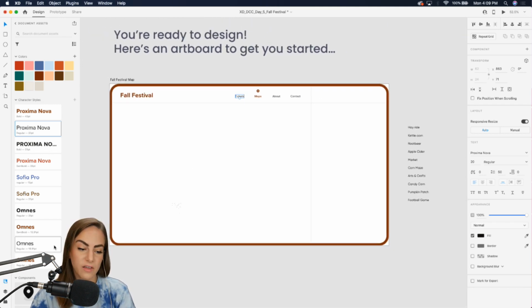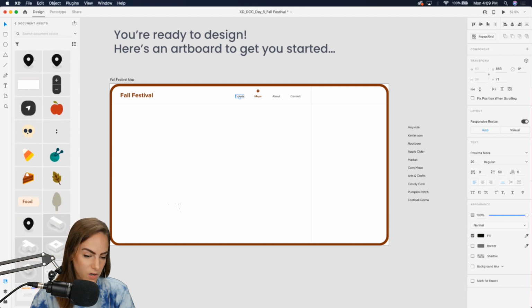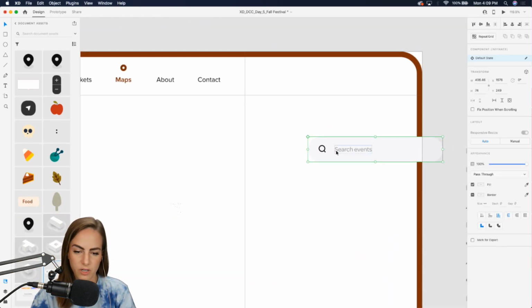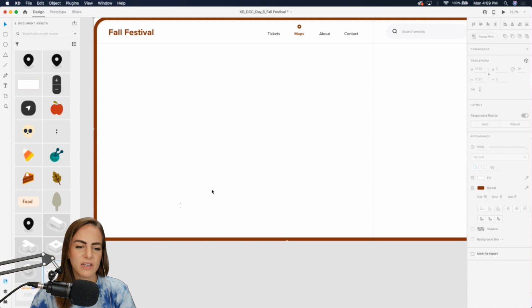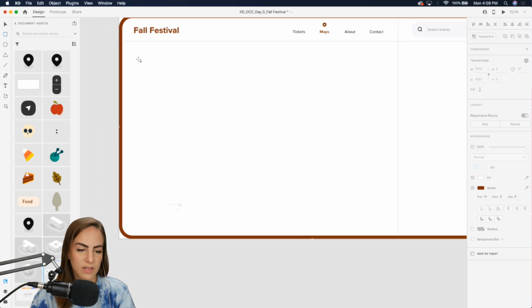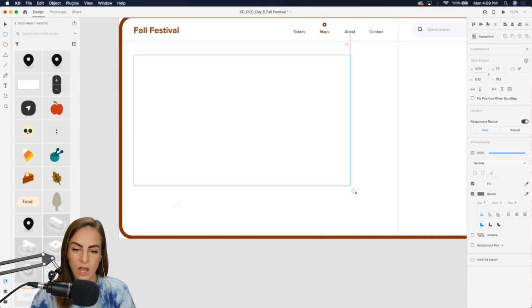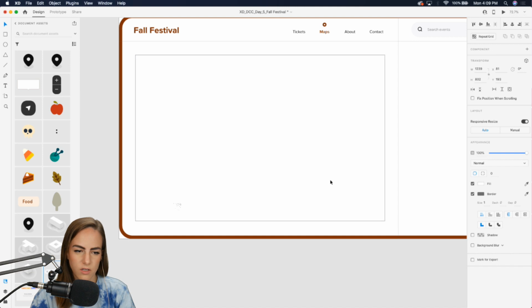Over here, I think I'll add a search bar. That would be a perfect place to search through those events. We can just center that there. And then right here, like I mentioned, we're going to put our map. So let's line it up with this Fall Festival logo, and then I'll make a simple rectangle like this. Actually, let's move this over a bit.